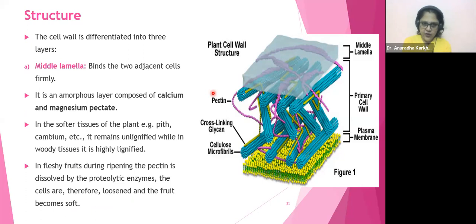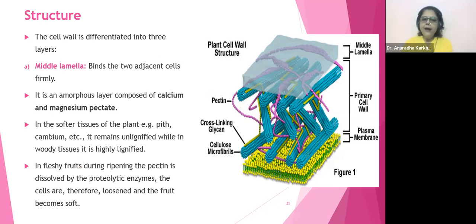See, I'll just first go ahead with this. In this one, you will come to know about the middle lamella. The cell wall is differentiated into 3 layers: middle lamella, primary cell wall, and secondary cell wall. Now that secondary cell wall could be 1 layered thick, 2 layered thick, or 3 layered thick. That's a different story. But in broad classification, what is the cell wall made up of? 3 layers: middle lamella, primary cell wall, secondary cell wall. Okay. Now see what is middle lamella.